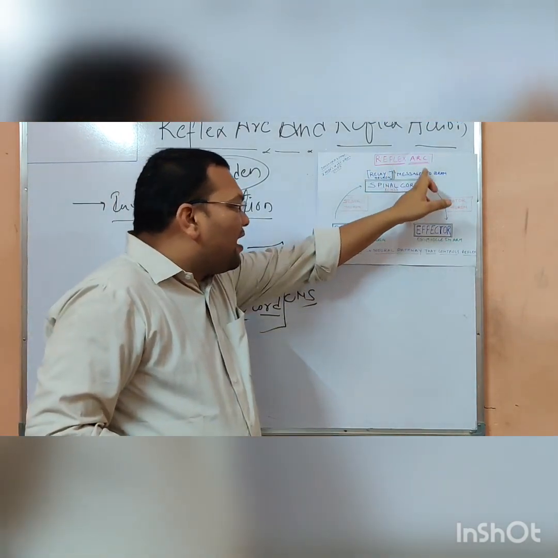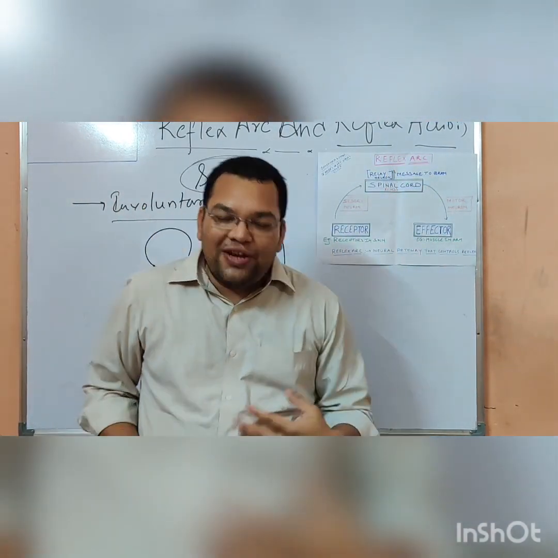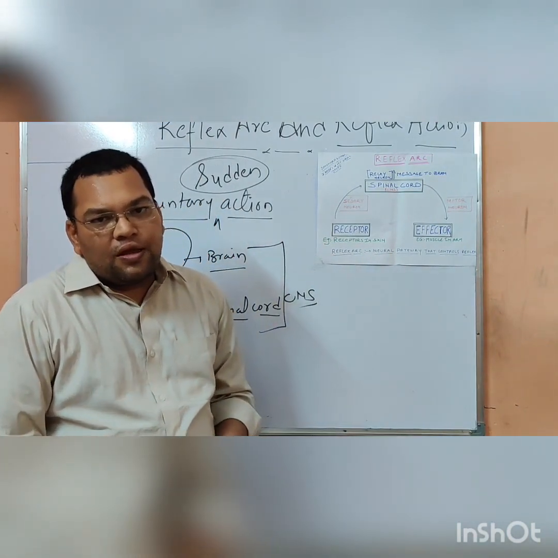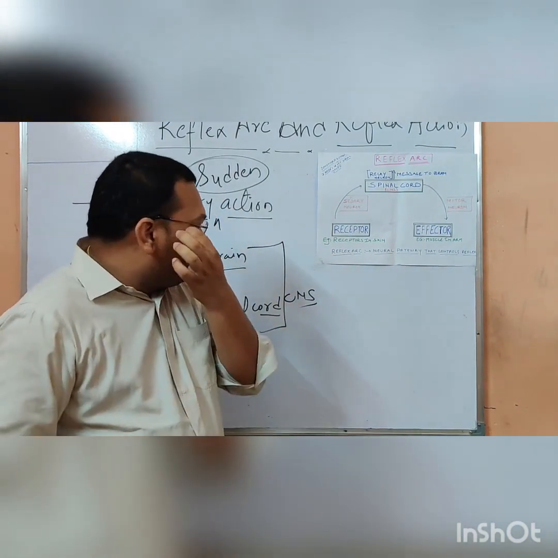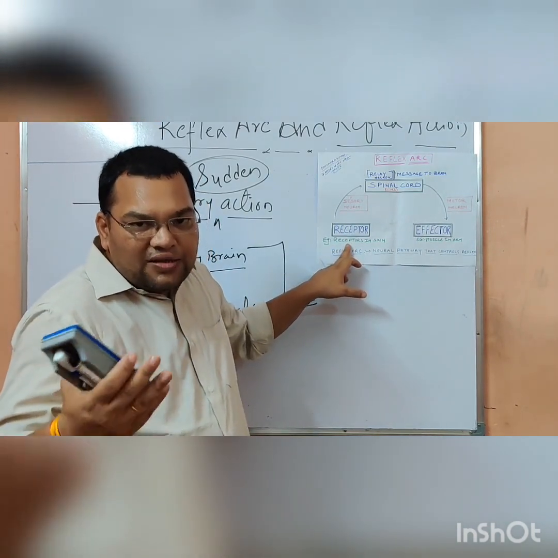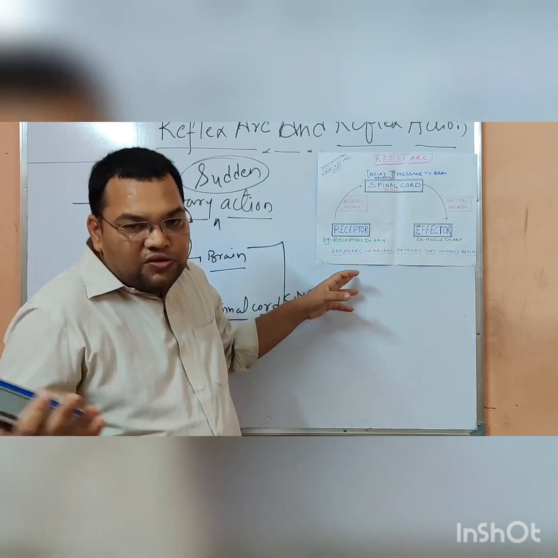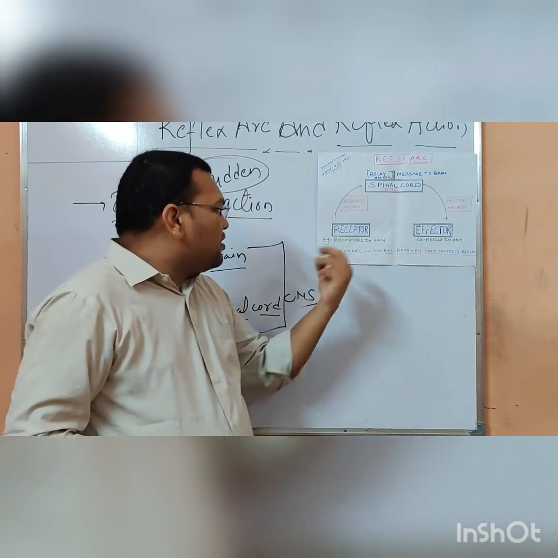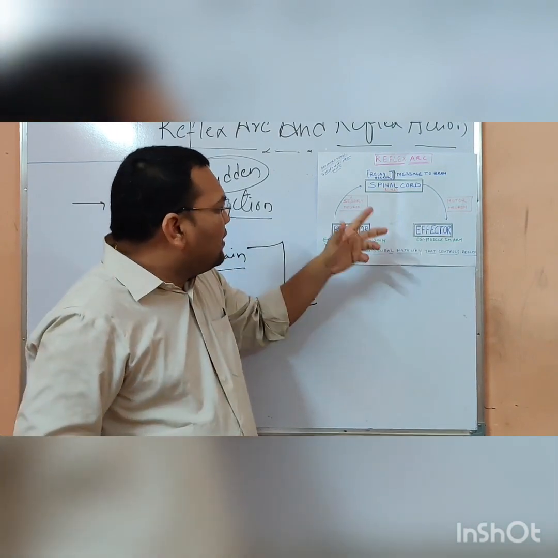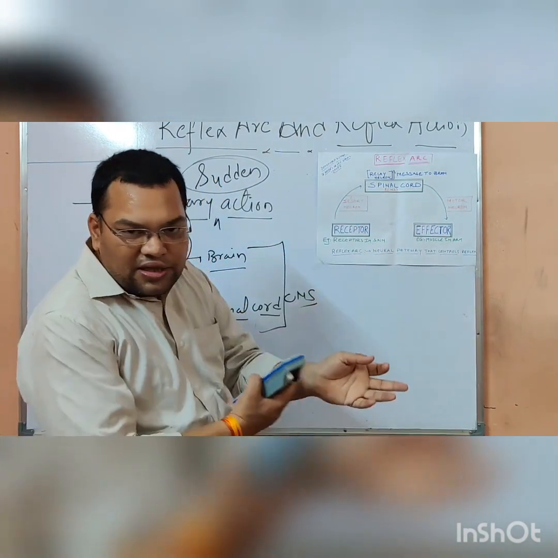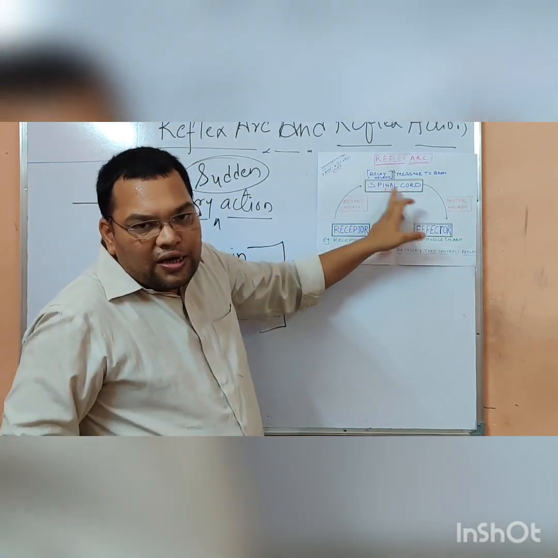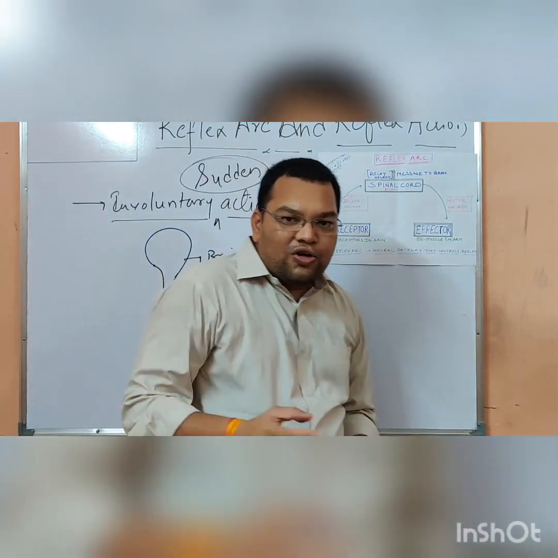In the reflex arc, or in performing the reflex action, there is a very important role of the spinal cord. I am going to tell you how. When the stimulus for the reflex action is sensed by these receptors, the sensory neurons pass the signal to the spinal cord, and suddenly the spinal cord takes the action.